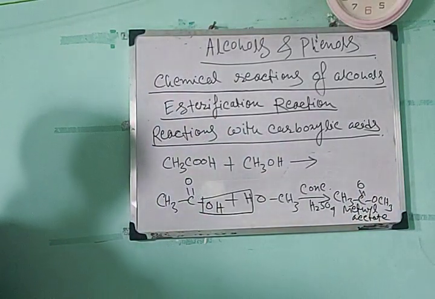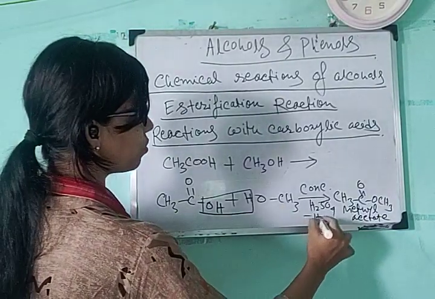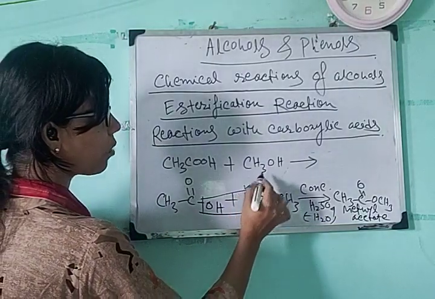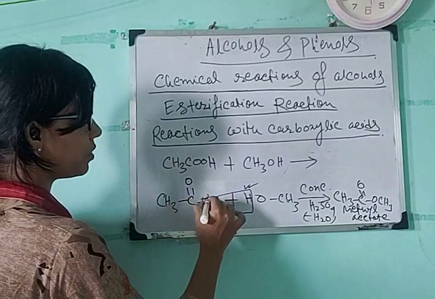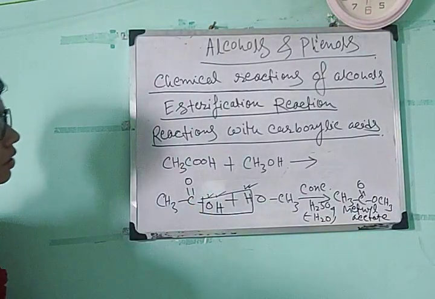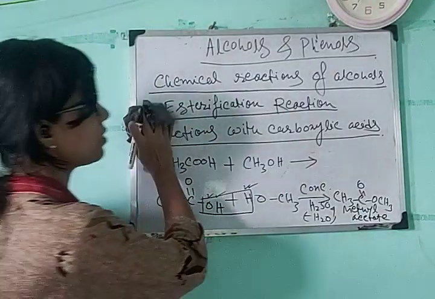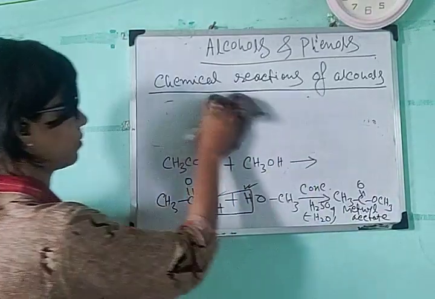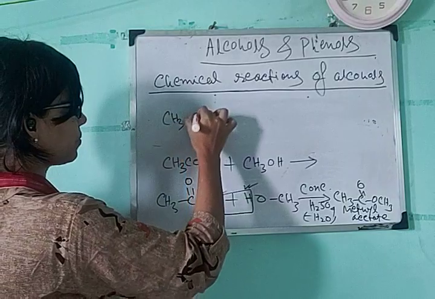Okay. So the question is that I am showing that during the elimination of water, minus H2O, the hydrogen atom is taken from the alcohol group, and from the acid group this OH group is taken. So you can also ask that the reaction may take place like this. There is another possibility.